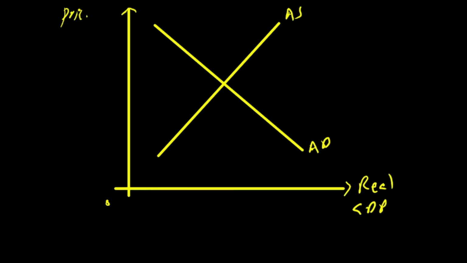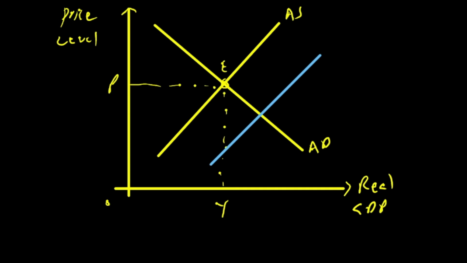So on the y-axis we have price level, and on the x-axis we have real GDP, and equilibrium takes place at point E, where equilibrium price is P and real GDP is Y. Now an increase in aggregate supply, because of better policies adopted by the government of those countries, will shift the aggregate supply curve to the right. Equilibrium will move to E1. Real GDP will rise to Y1 and price level will fall to P1.